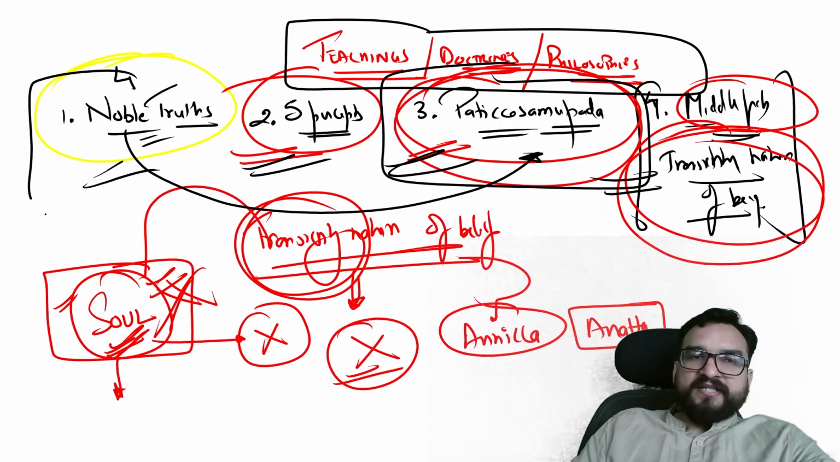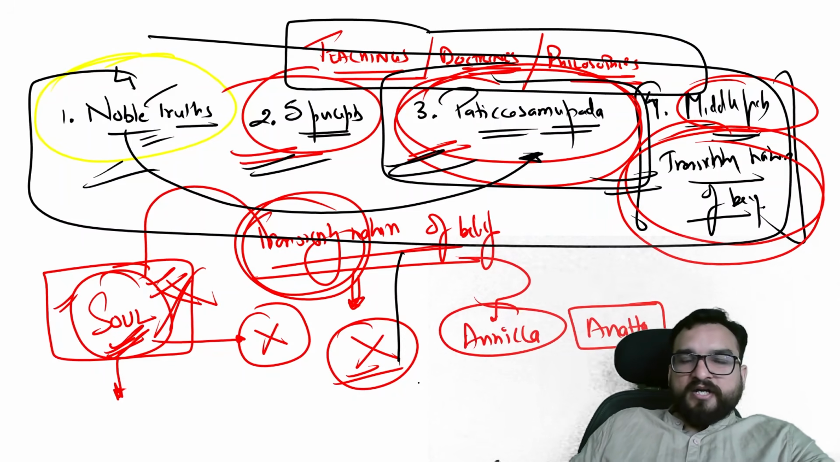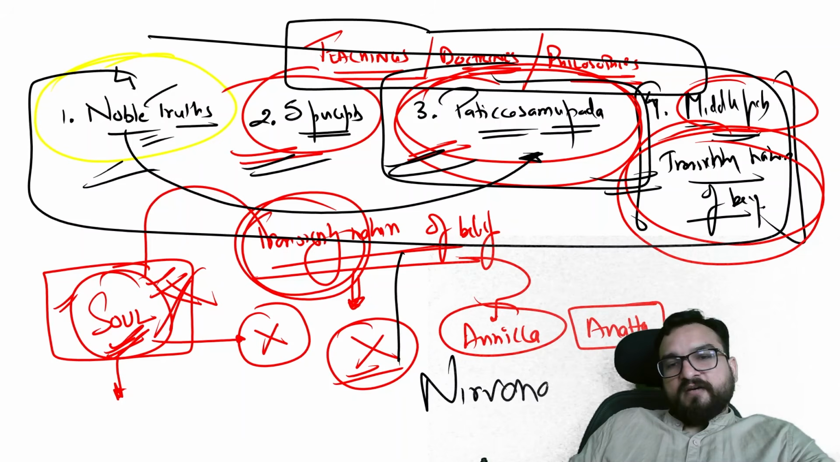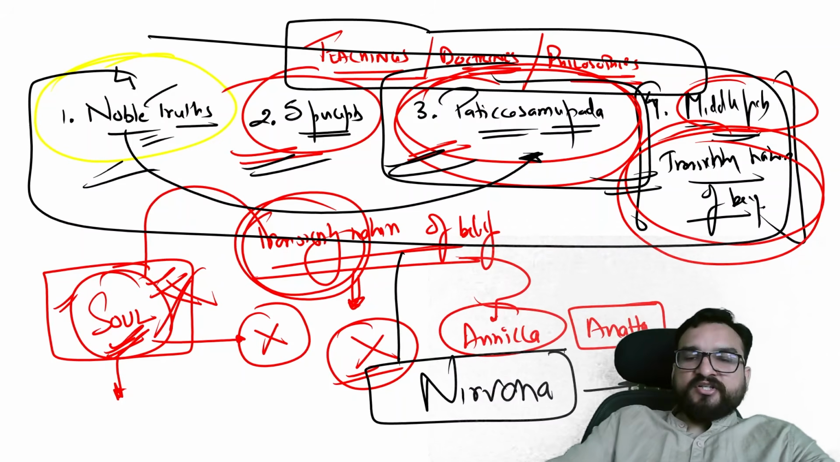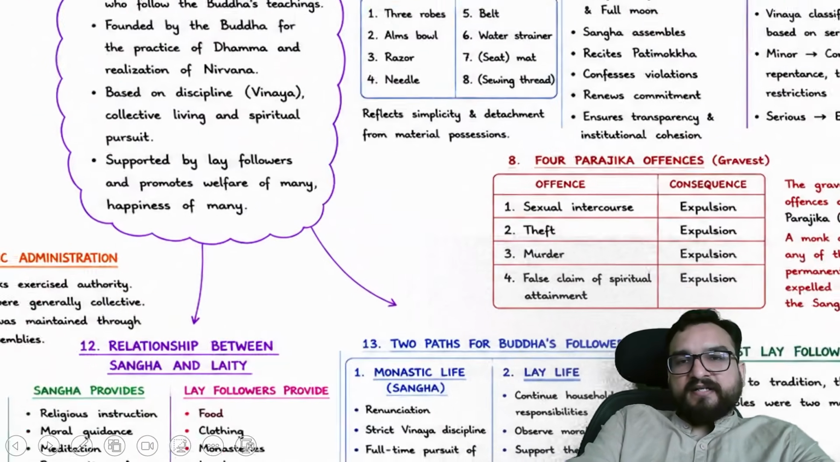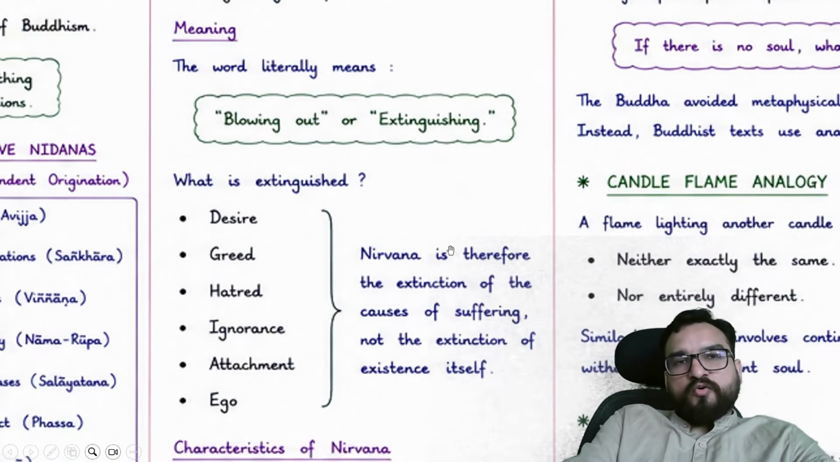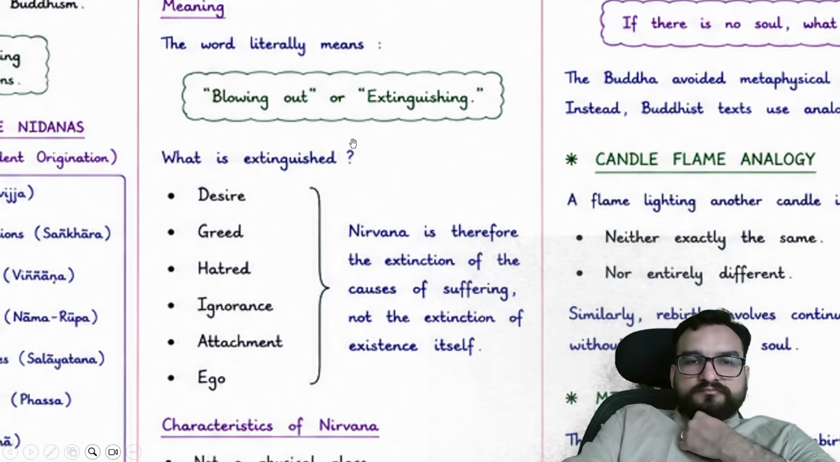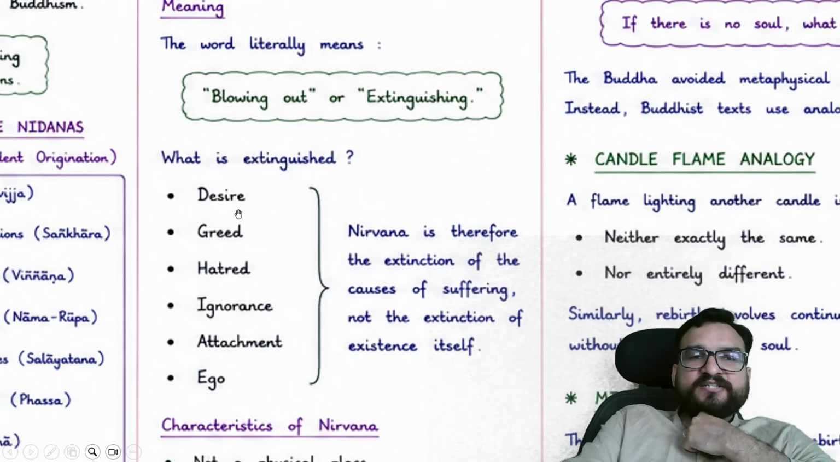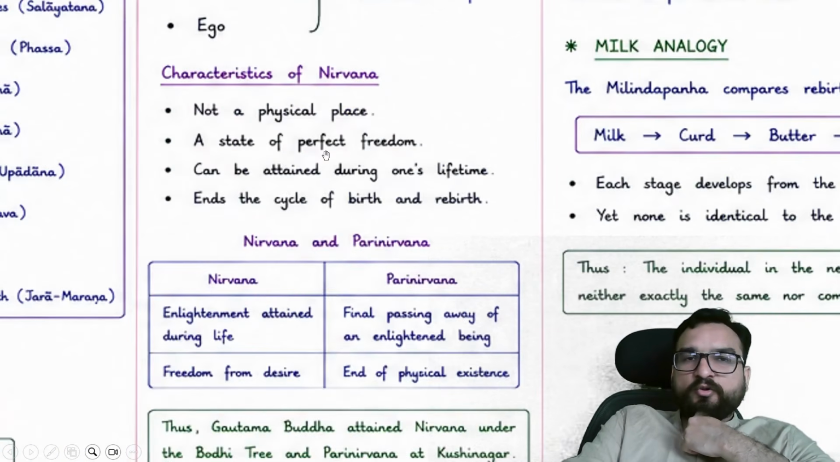And ultimately all these teachings will be leading you to what? Nirvana. Nirvana, that is extinction of desires ultimately. Okay, let me show you this. Extinction of desires, blowing out or extinguishing. What has been extinguished? Desire, greed, hatred, ignorance.